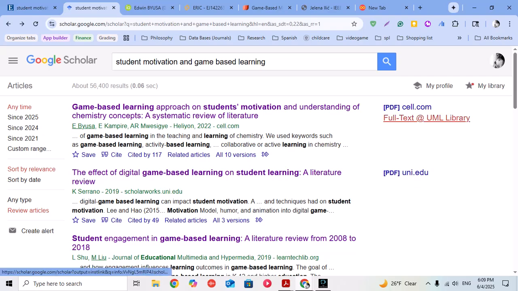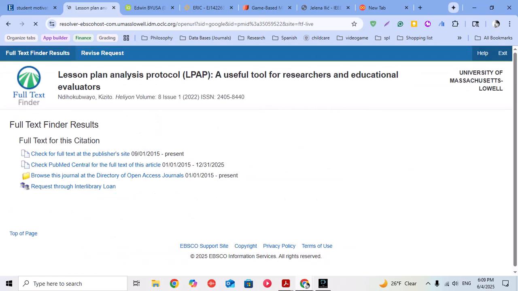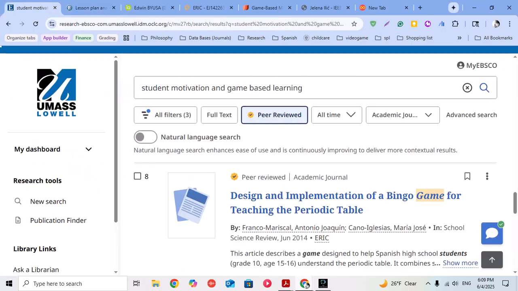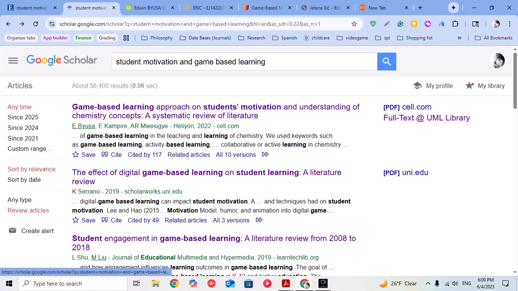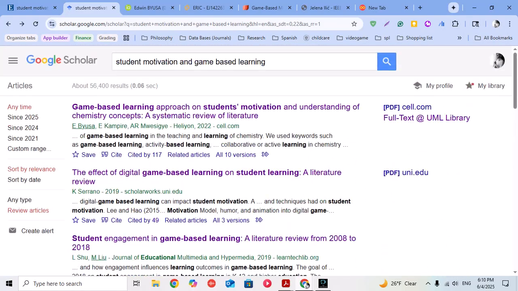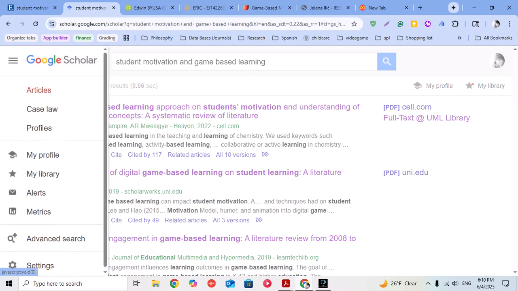I can see that on the UMass Lowell database, and I basically am accessing this from the database, so it's telling me it's also there, so I can open it from there. So those are a few of the reasons why I like this one, and that's what I've been doing for finding articles for my project.